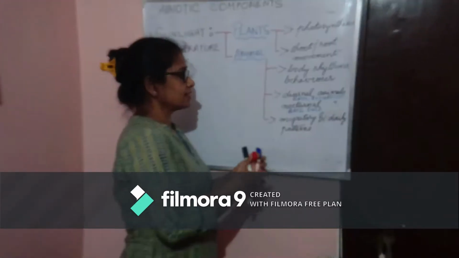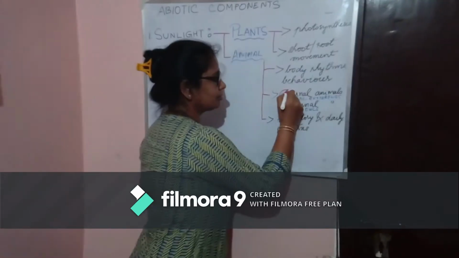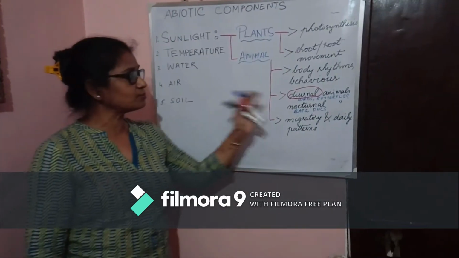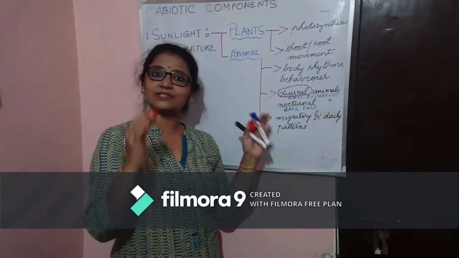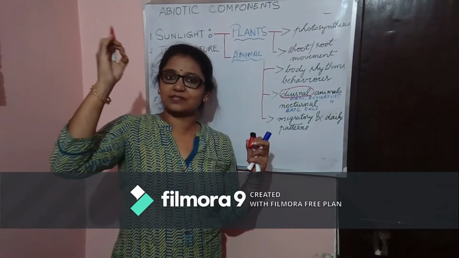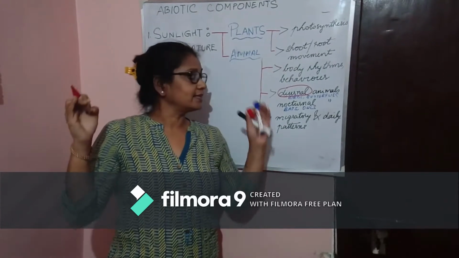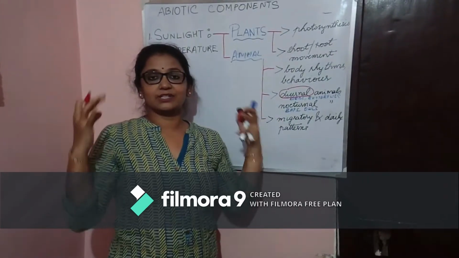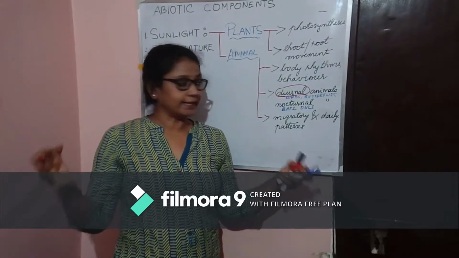Diurnal meaning daylight, right? As soon as the sun rises, the very first ray of sunlight awakes the birds, butterflies and insects which come out in the daytime.